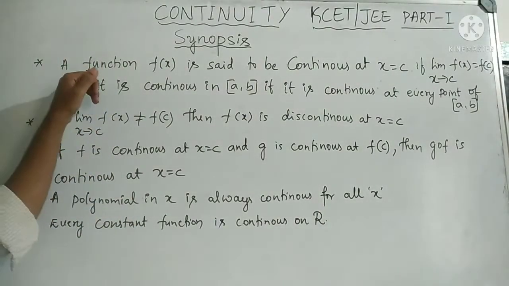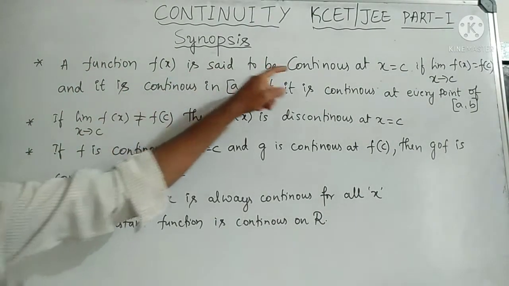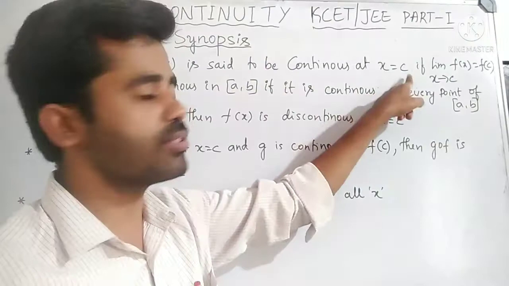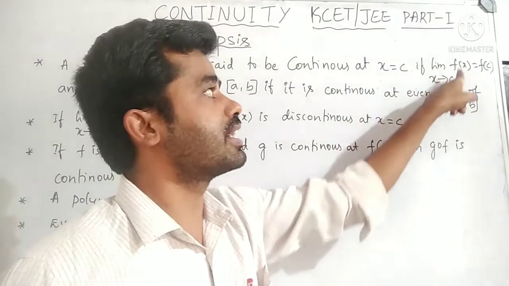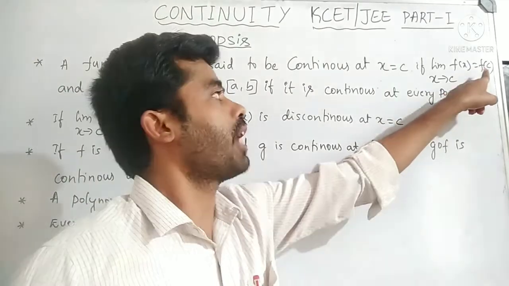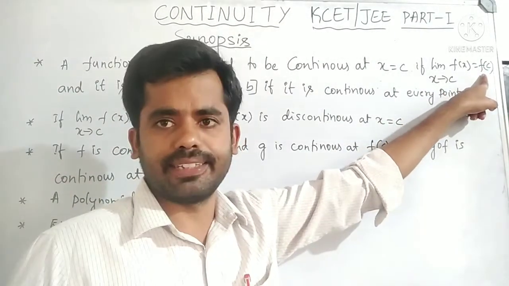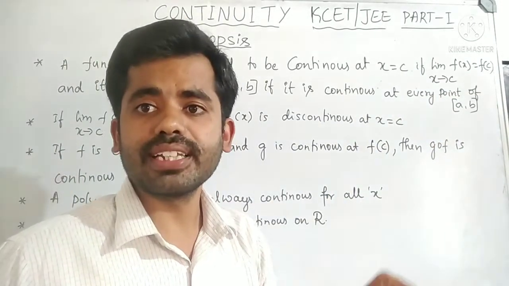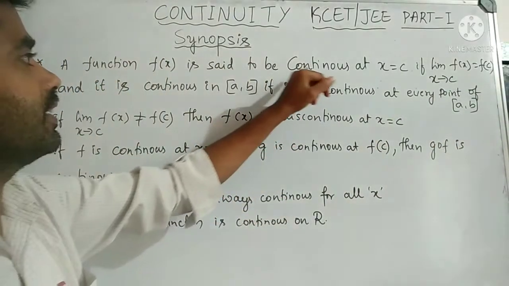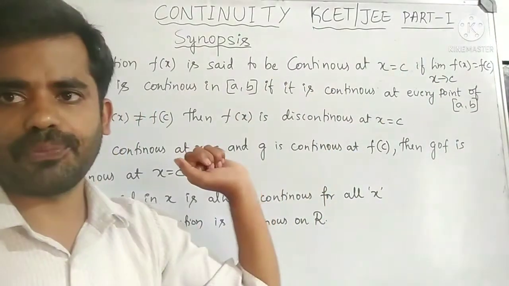Now a function f of x is said to be continuous at x equal to c if the limit of the function at c is equal to the value of the function at c. The limit should exist. Then only we can say that the function is continuous at x equal to c.